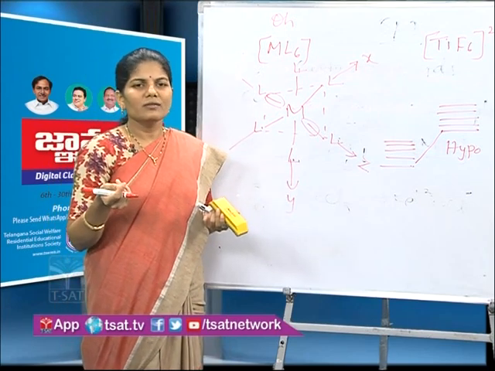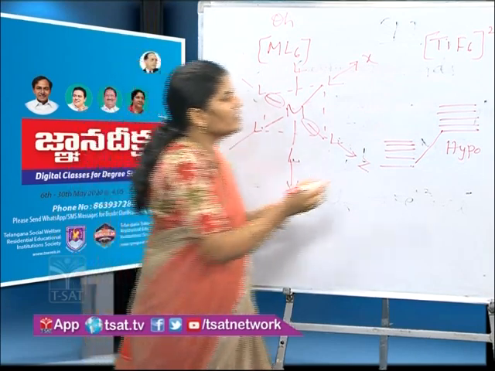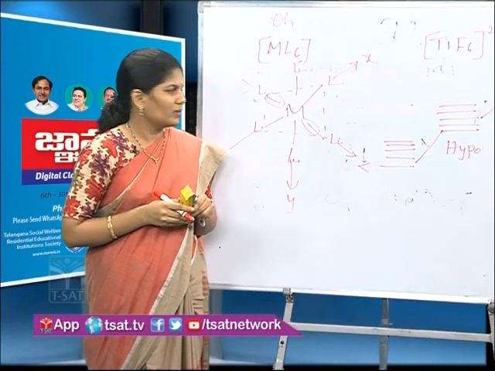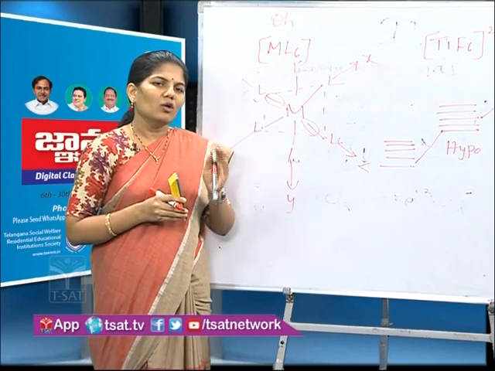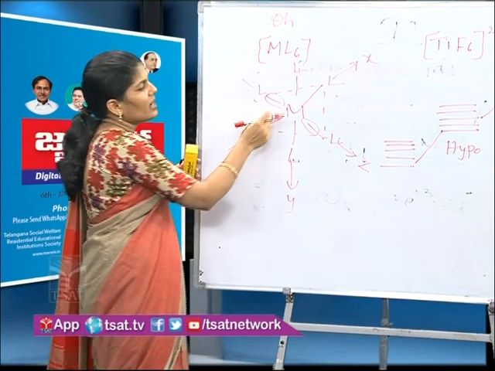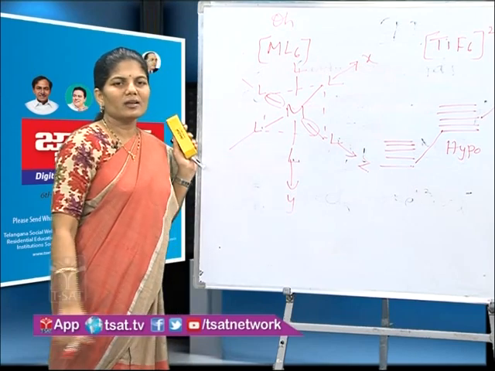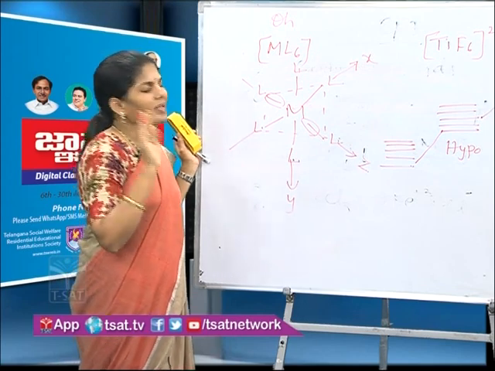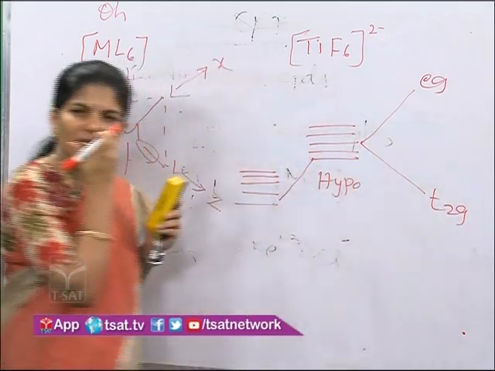Greater the repulsion, greater the increase in energy. Therefore, Eg orbitals increase their energy. Next, T2g orbitals have lobes in between the axes, where there are no ligands in the structure. No ligands means less repulsion, and less repulsion leads to a decrease in energy. Therefore, T2g orbitals decrease their energy.